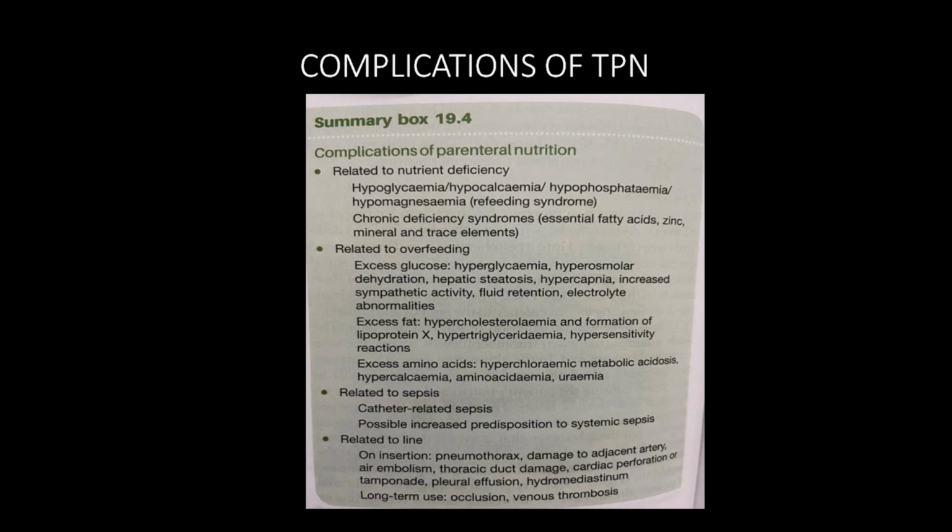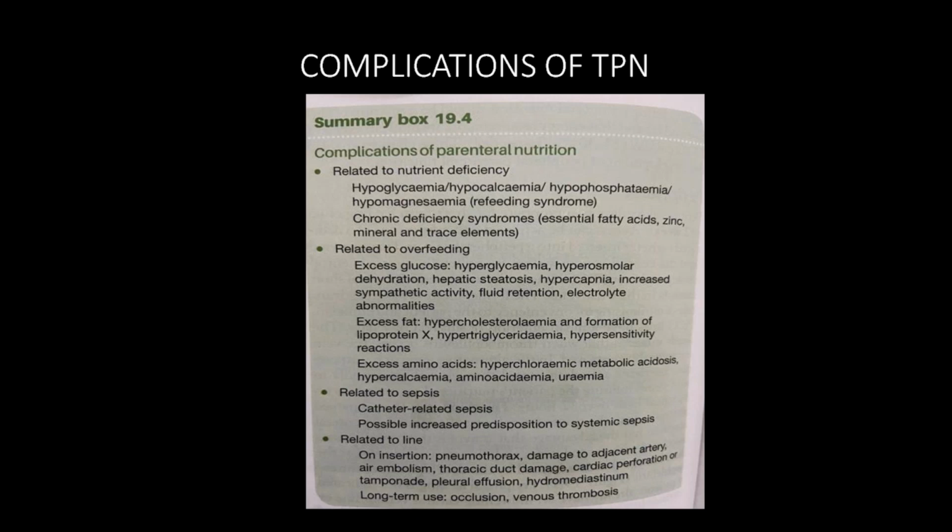So the outside air may enter into the central vein, causing air embolism, and near to that will be the thoracic duct. There may be a thoracic duct damage. You may overdo the procedure, and you may directly injure the heart. Okay, they result in cardiac perforation, cardiac tamponade, and sometimes pleural effusion.